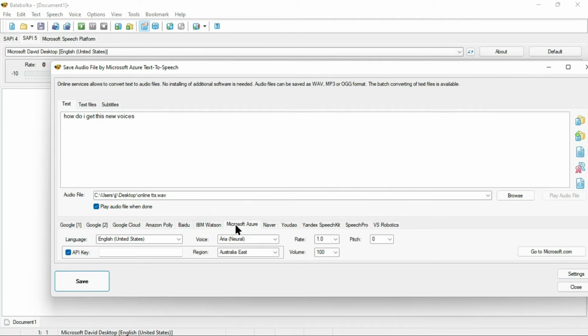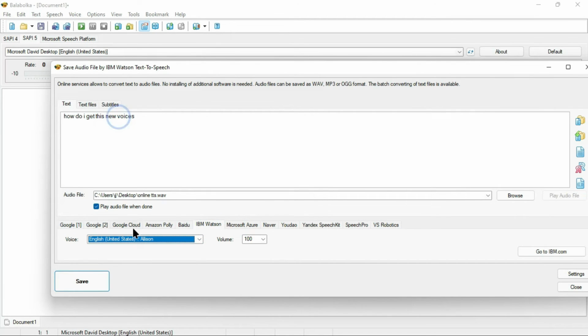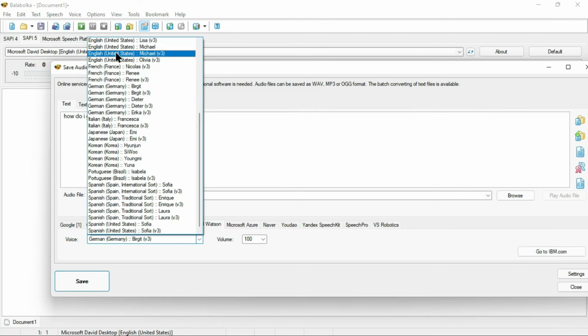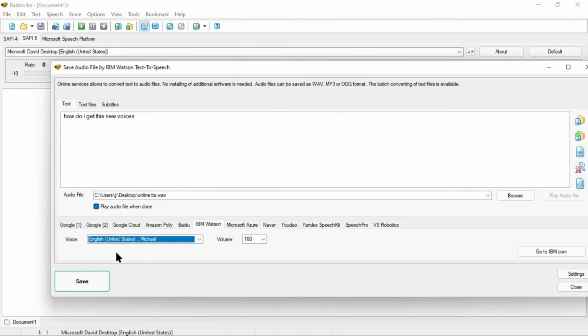Time to choose the voice we want. Obviously you can see different languages, so I will just select a random voice. Then hit.